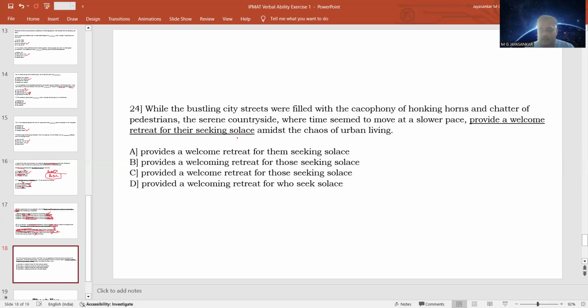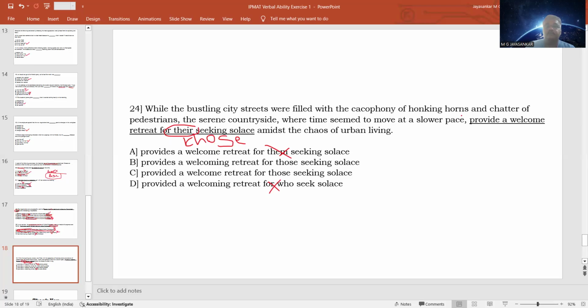So people who find the noisy and busy city life find the countryside very peaceful because life is at a slower pace here. Now, provide a welcome retreat for there is wrong. It should be those seeking solace. So people who are seeking peace will find the countryside very welcoming. So we can ignore this one.